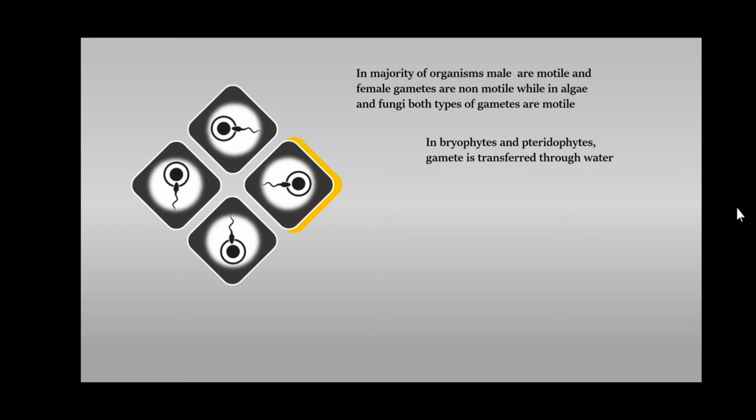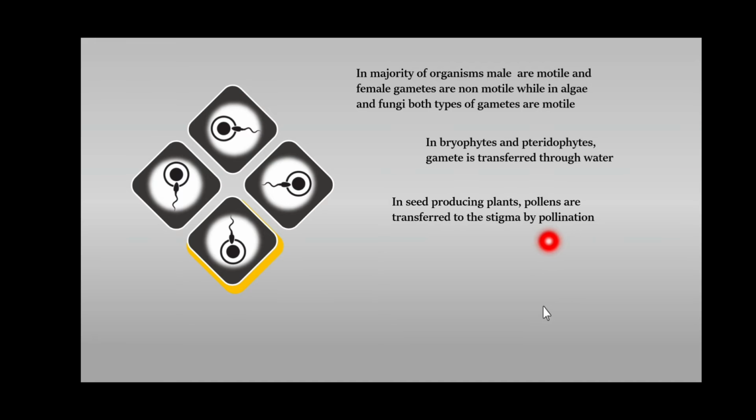Dear student, in bryophytes and pteridophytes, gametes are transferred through water. Here water acts as the medium for the transfer of male gametes. Then in seed-producing plants, mainly angiosperms, pollen grains are transferred to the stigma by pollination.